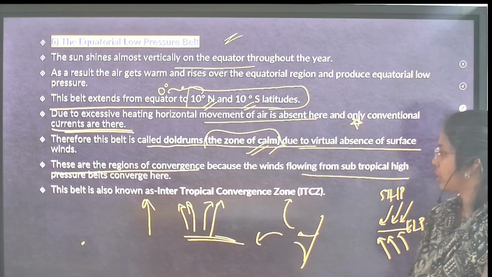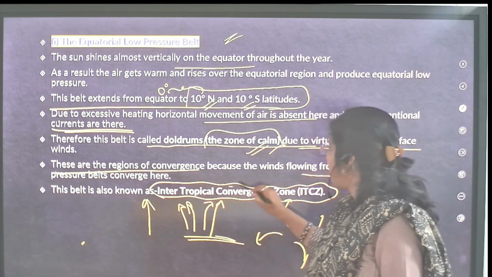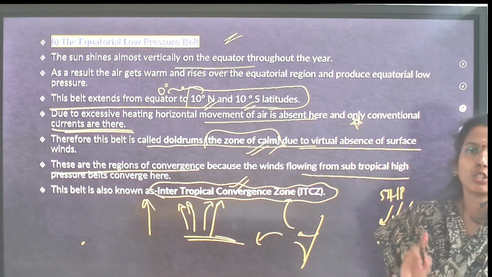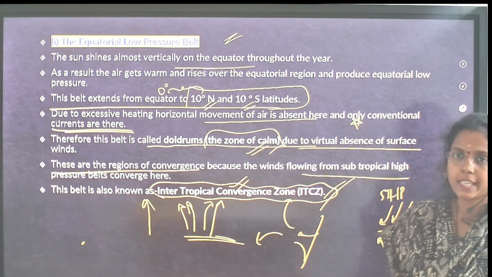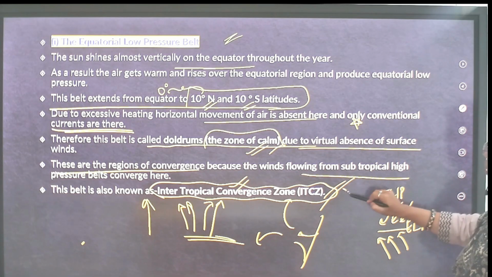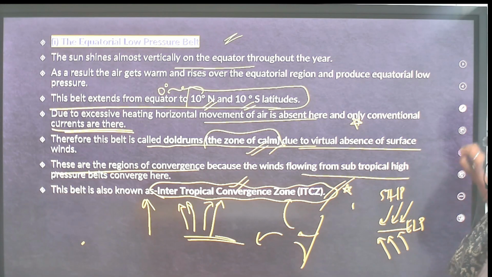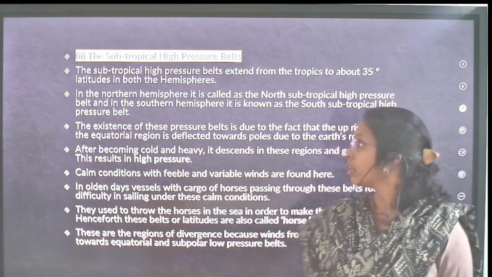That's why this belt is known as the intertropical convergence zone. ITCZ is very important for your Indian monsoon class. Next, subtropical high pressure belts.